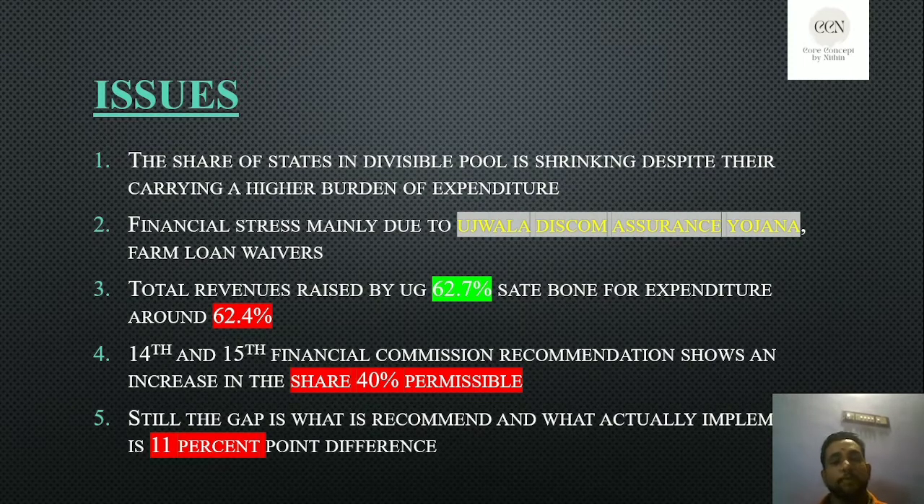The states bore around 62.4 percent of the expenditure, while the revenue the central government gets from taxes, especially indirect taxes, surcharges and cess, is around 62.7 percent of the total revenue they are getting from these indirect taxes, surcharges and cesses.